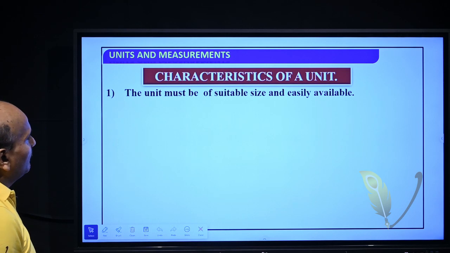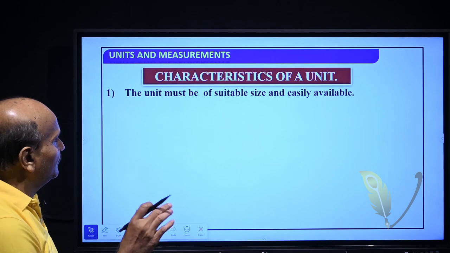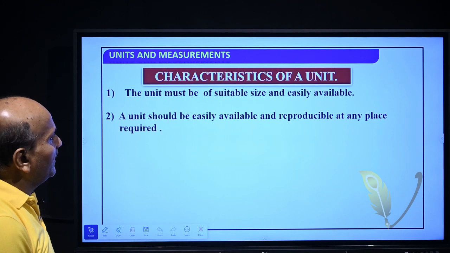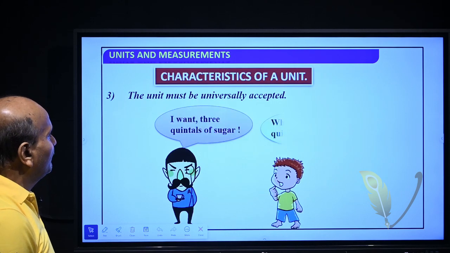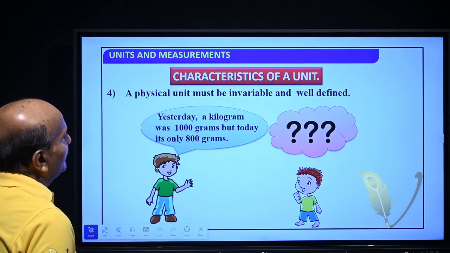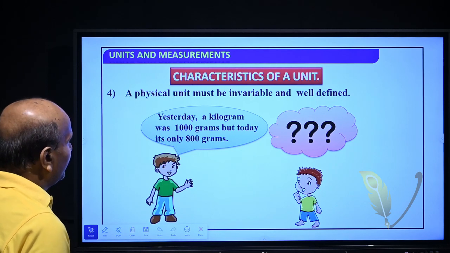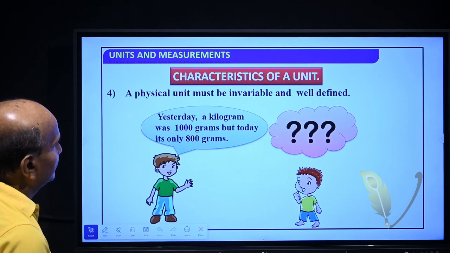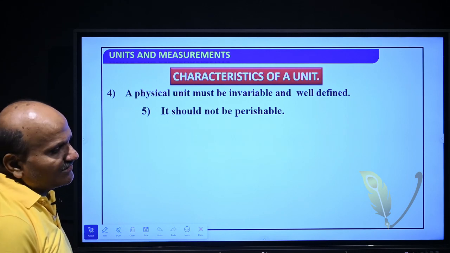So, that means the unit must be a suitable size and easily available. A unit should be easily available and reproducible at any place required. The unit must be universally accepted. A physical unit must be invariable and well defined. That means yesterday a kilogram was 1000 gram, but today is only 800 grams. How? So, next, it should not be perishable.